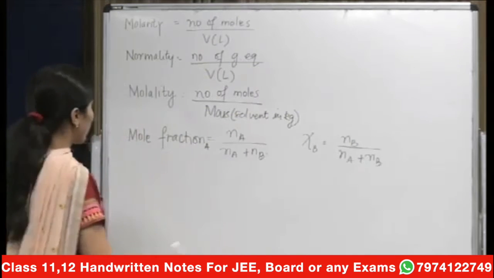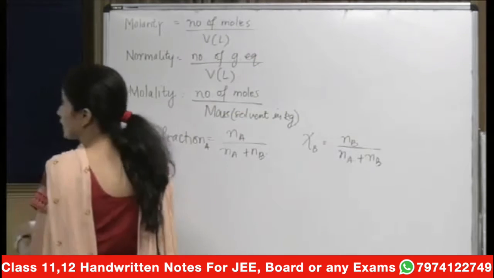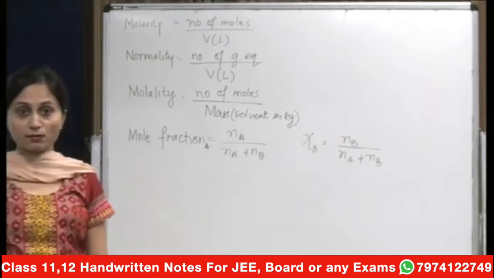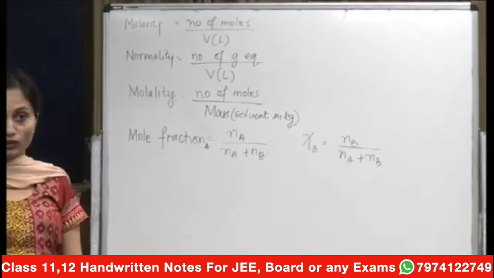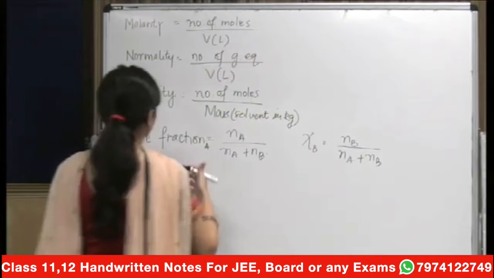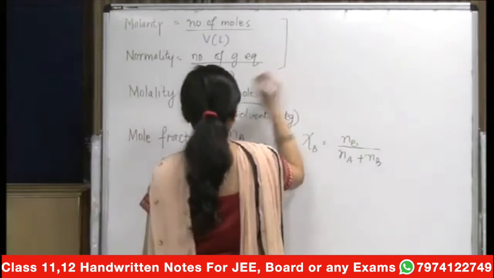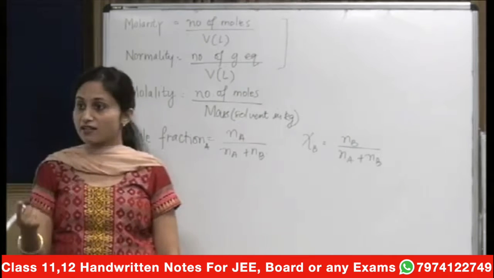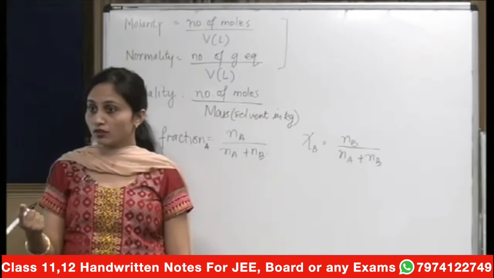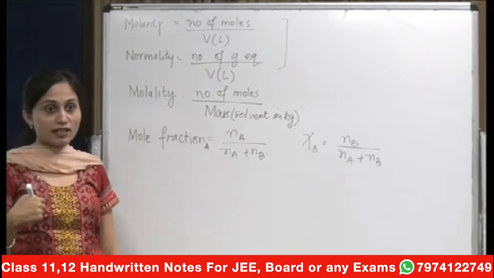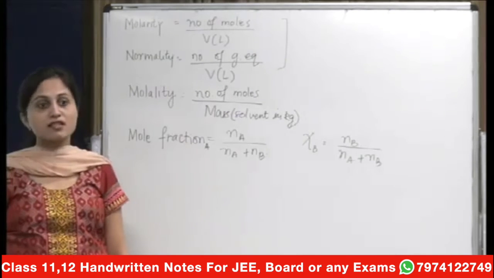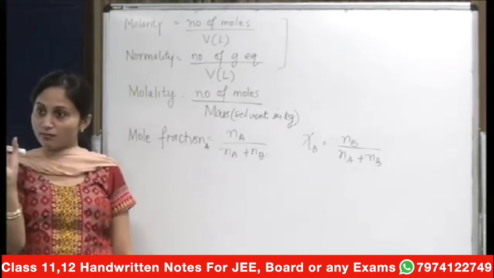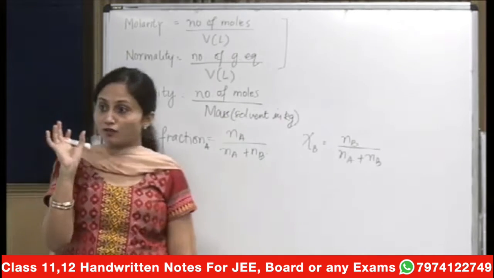So we will be talking about dilution also, but before that let's talk about the relationships that we had missed last time. There are relationships between molality, molarity, normality and all these terms because they're interrelated. First of all, let's talk about these two. You know that there is a relationship between gram equivalents and number of moles also. What was that? Gram equivalents is equal to x times the number of moles. What is that x times? That is some kind of a valency.